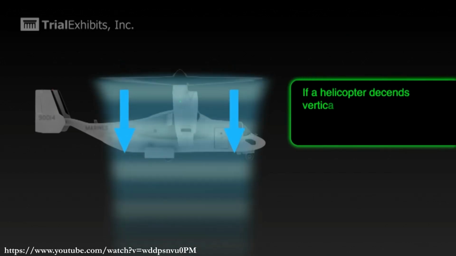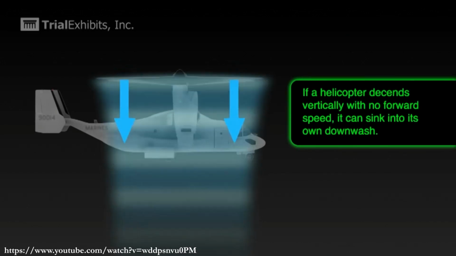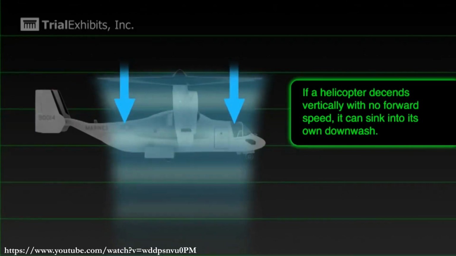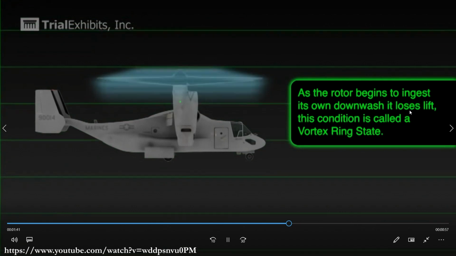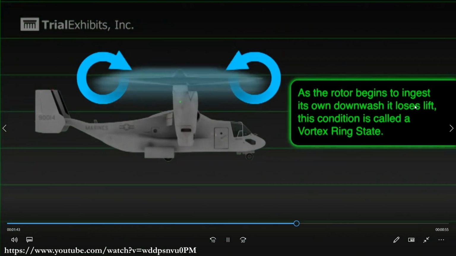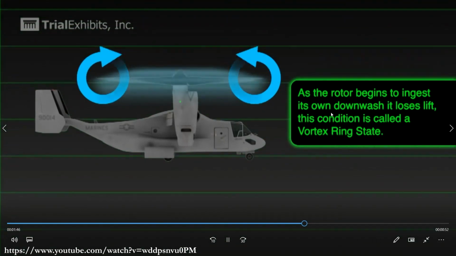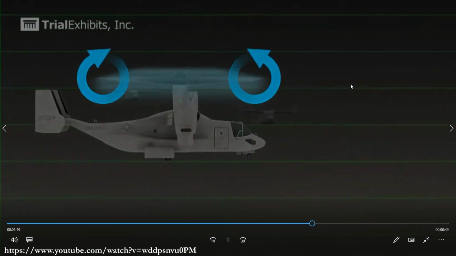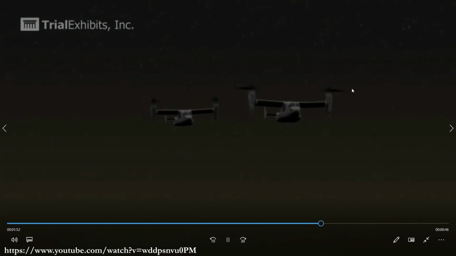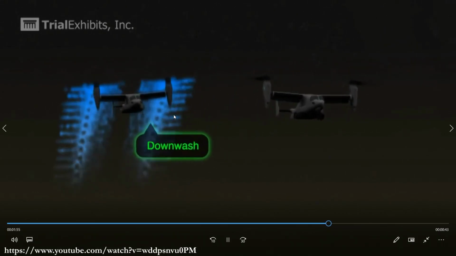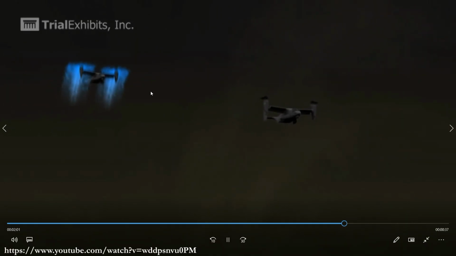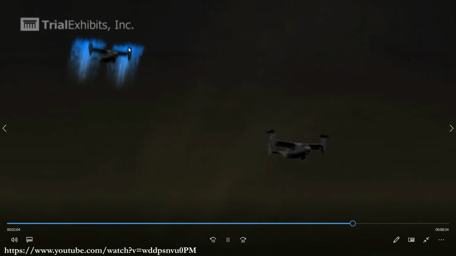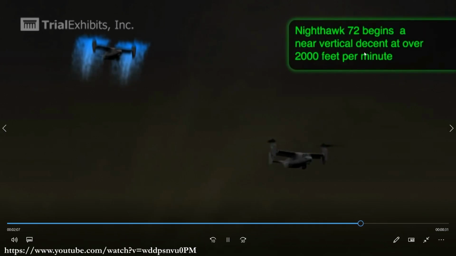So, pilots also call this a helicopter sinking in its own wake. They use this another funny term, you are sinking in your own wake. In just its own downwash, it loses lift. See, the ring of vortex forms here. It is called vortex ring state. So, you see now the wake visualization. The downwash will look like this. When you start descending too fast, this wake would get pushed upwards. Near vertical descent at over 2000 feet per minute.